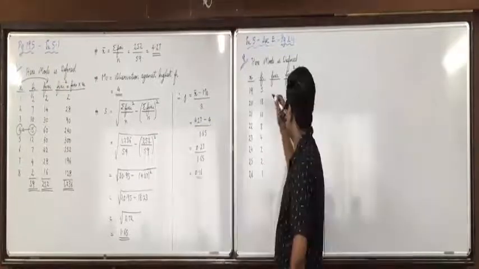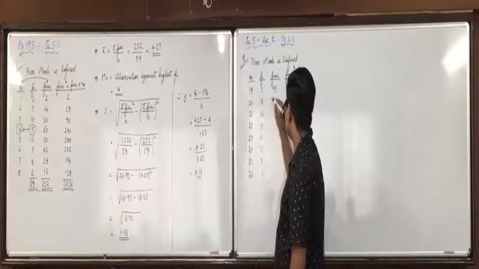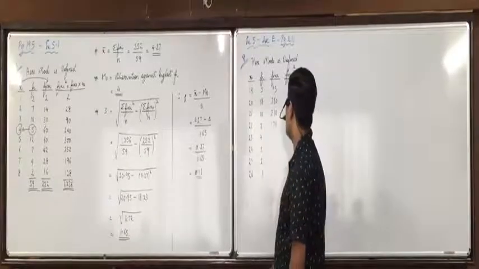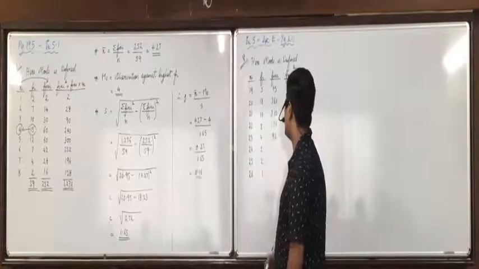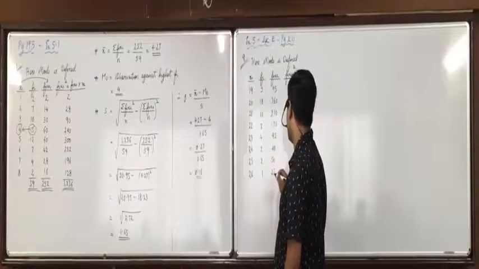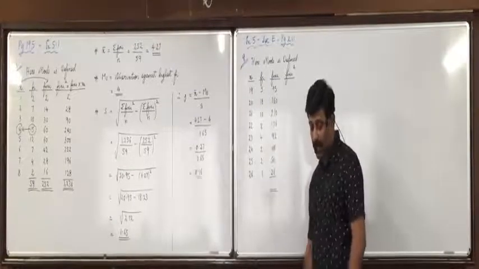Rima, Fixi. Yes, 5 into 19, 95, put it in M plus. 18 into 20, 360. 10 into 21, 210. 8 into 22, 176. 23 into 4, 92. 24 into 2, 48. 25 into 2, 50. 26 into 1, 26. Plus MR, what do you get?